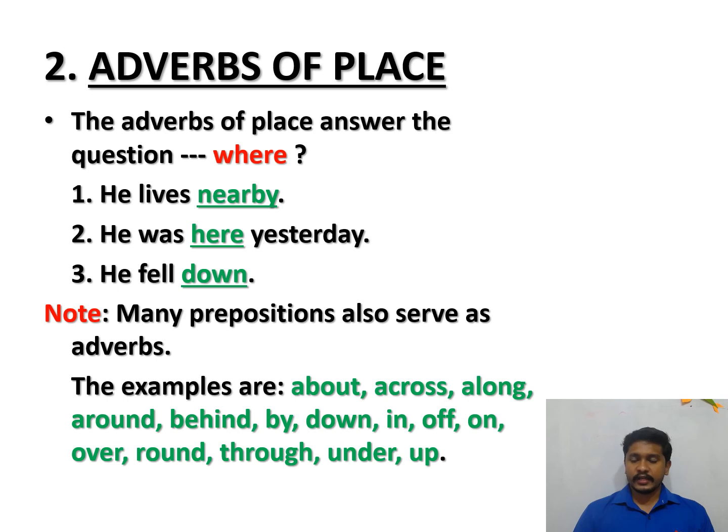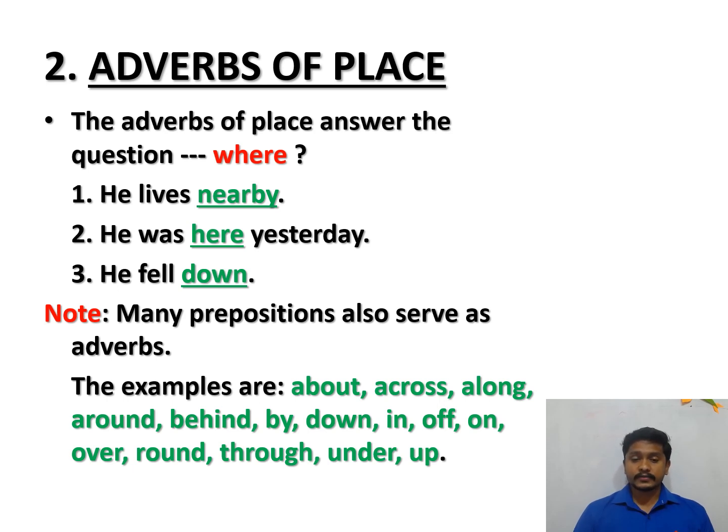He lives nearby. So how can we ask the question? Where does he live? What is the answer? Nearby. He was here yesterday. Where was he yesterday? He was here. So we are getting the answer here. He fell down. Where did he fall? He fell down. So all these words which give the answer to the question where are examples of adverbs of place.